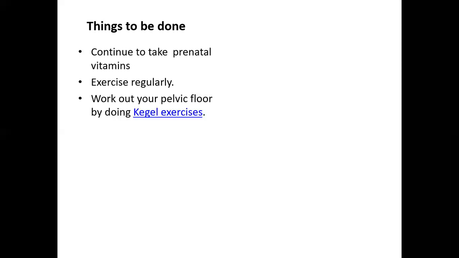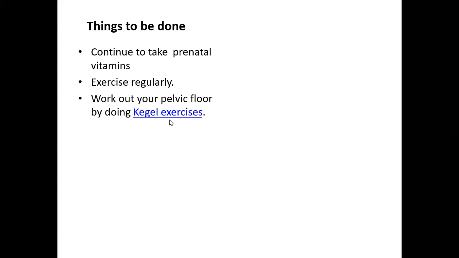Now, having discussed this, things to be done by the mother. You need to continue to take your prenatal vitamins that have been suggested by your doctor. All the medications given by your doctor need to be strictly followed. And if you find any side effects from it, you need to report to your doctor immediately. You need to exercise regularly. A simple exercise like walking will also help you a lot in the later stage of your pregnancy. You need to work out your pelvic floor by doing Kegel exercises. This will help your pelvic floor muscles to loosen up and may also help you in the delivery process in the later stage.